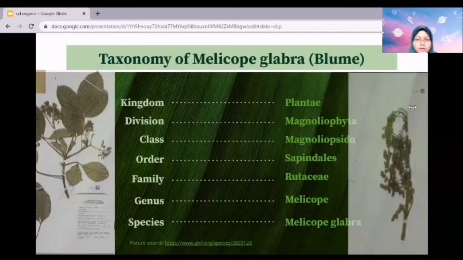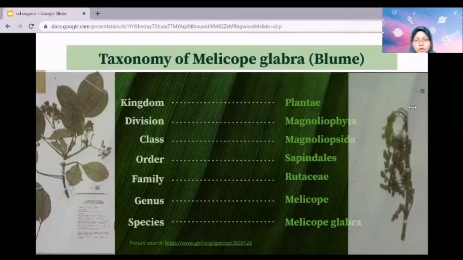which are Anacardiaceae, Biebersteiniaceae, Burseraceae, Kirkiaceae, Meliaceae, Nitrariaceae, Sapindaceae, Simaroubaceae, and of course, Rutaceae. Melicope glabra is one of the plants in the Rutaceae family. Rutaceae are usually small to medium shrubs and trees. The leaves are often aromatic, containing oil glands, and their flowers usually have 4 to 5 sepals and petals that